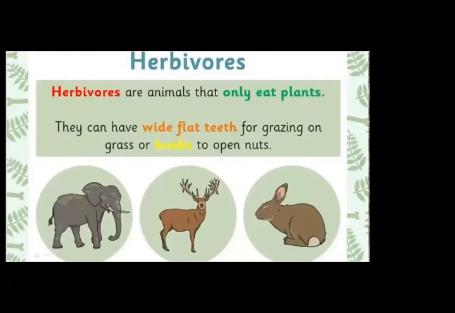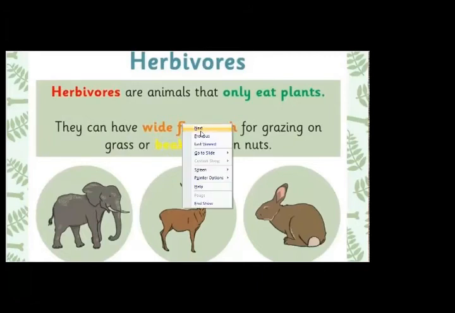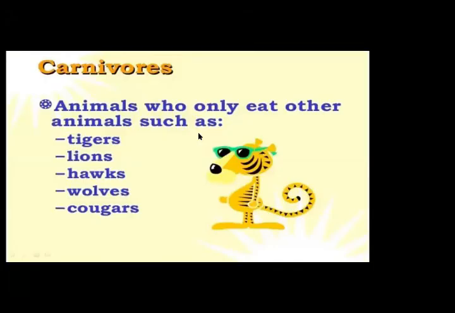Herbivores are also included in consumers. Herbivores are animals that only eat plants. Next, carnivores. Carnivores are those animals that only eat other animals, such as tiger, lion. These are the examples of carnivores.